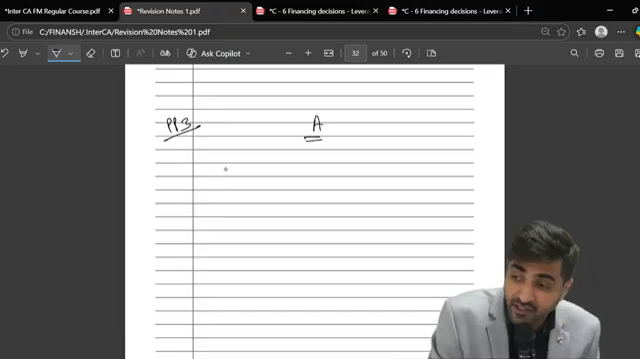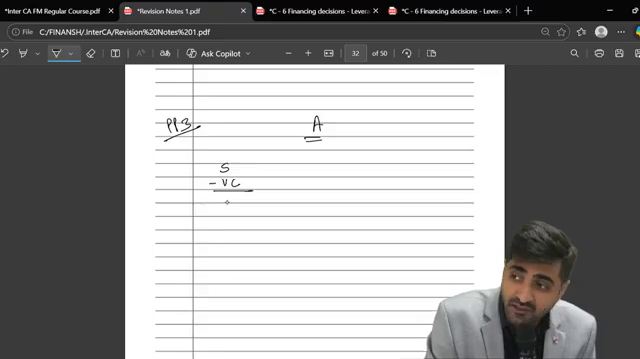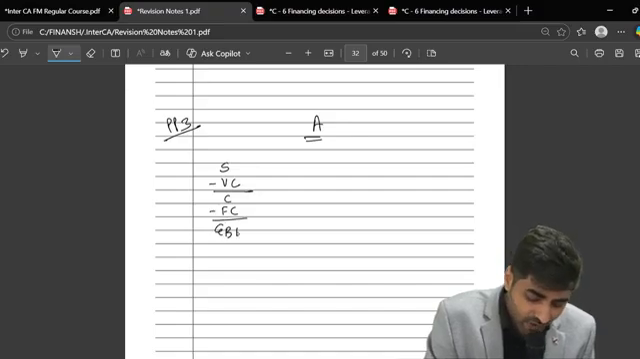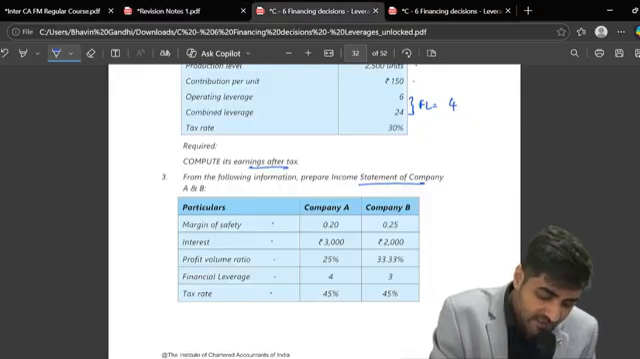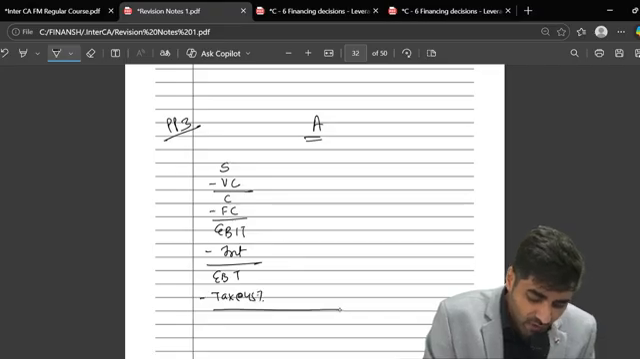What's the format of the income statement? Sales, what do you subtract? Variable cost, what do you get? Contribution, what do you subtract? Fixed cost, what will you get? EBIT. What do you subtract? EBT. Is there any tax? Yes. If you subtract tax, which is at the rate of what? 45%. What will you get?